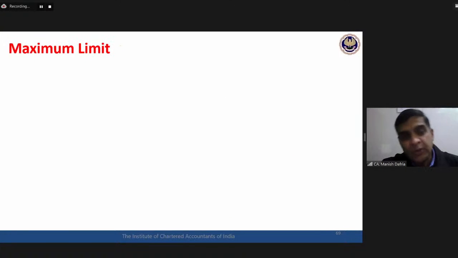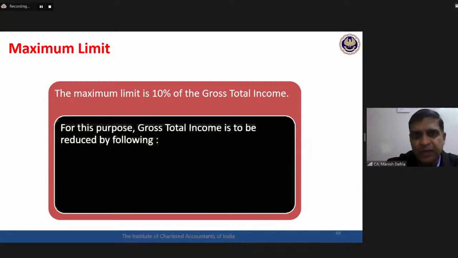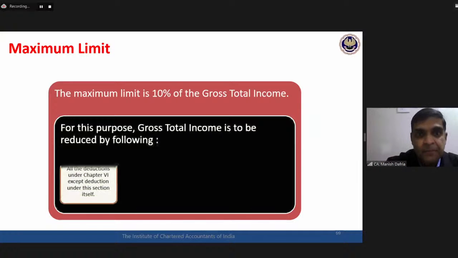So what is that particular limit? Category number 3 and 4, the maximum limit. What is the maximum limit up to which deduction would be available? The maximum limit is 10% of gross total income. 10% of my gross total income, that is the maximum limit available. That is the maximum donation which I can give to category 3 and category 4. 10% of GTI.